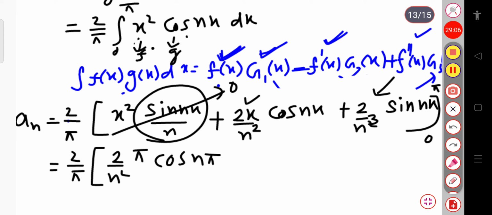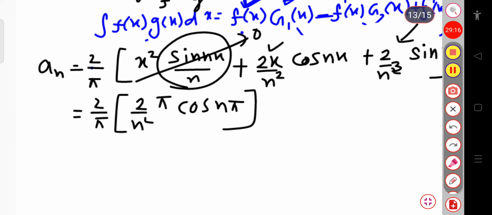And again for the third term, sin n pi goes to 0, and sin 0 is equal to 0. So let me write only this term, and this pi with this pi gets cancelled, 2 into 2, that will be 4 divided by n square into cos n pi, that is minus 1 power n, okay.